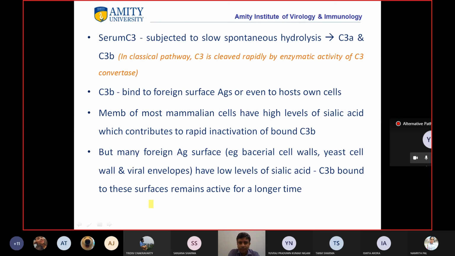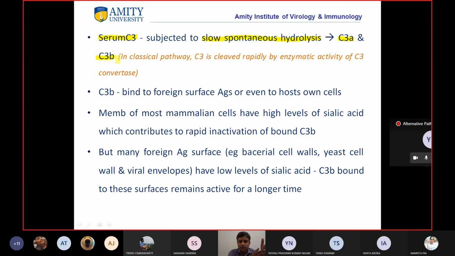But what happens in the alternative pathway? Okay, so in the alternative pathway, the C3 molecule, which is circulating in the blood, in the serum, okay, it is subjected to slow spontaneous hydrolysis and leads to formation of C3a and C3b, right?